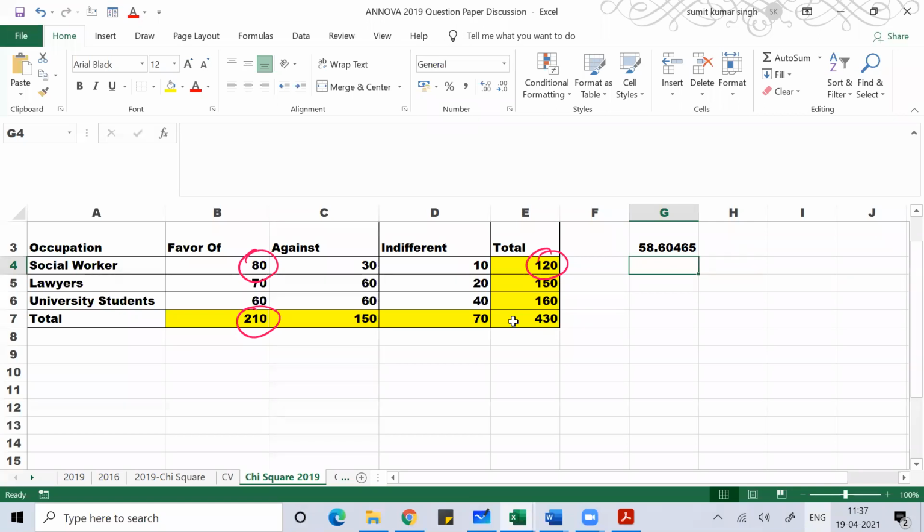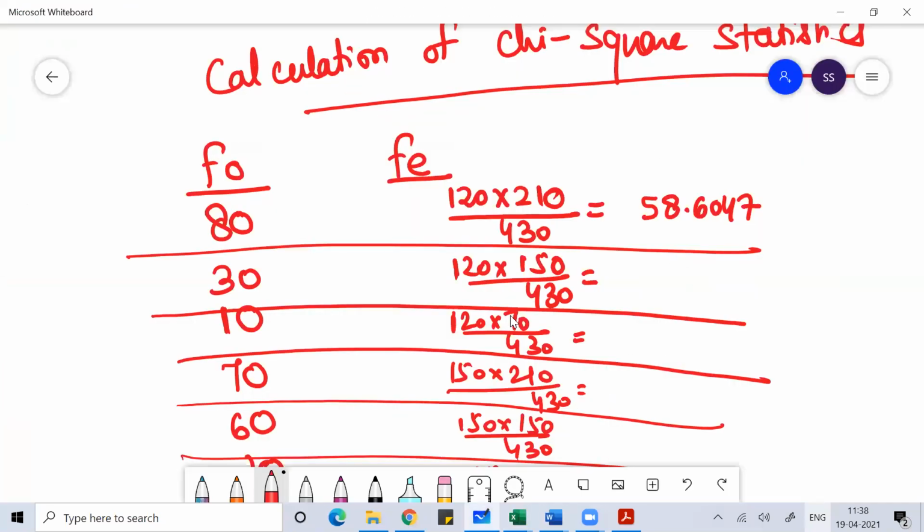So 120 into 150 divided by 430 is 41.8605.